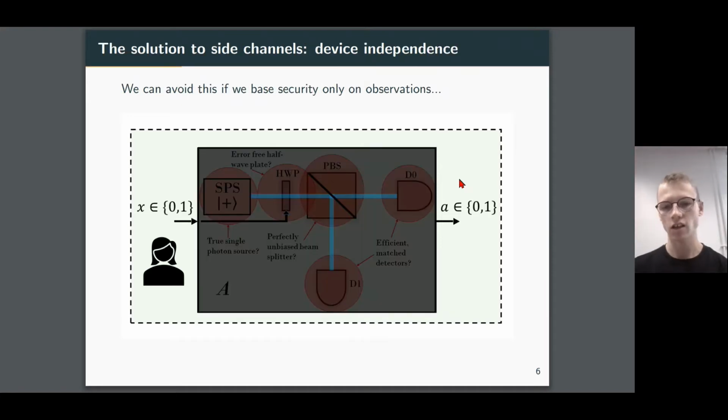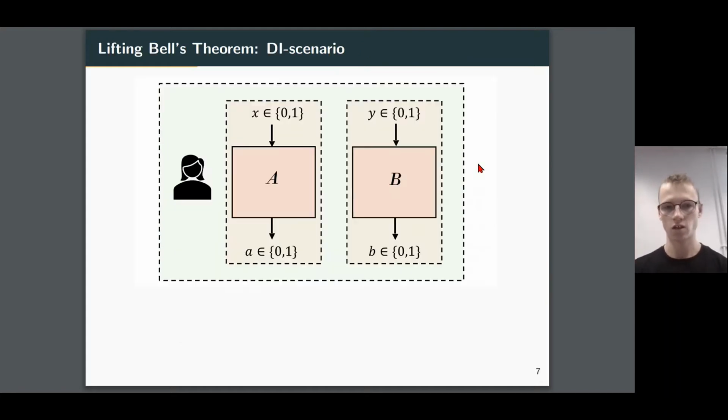What would be ideal is if Alice didn't have to look inside the box at all. She could keep the top on and purely look at the inputs X and the outputs A and come up with a certification of randomness in this way. And it turns out this is possible.